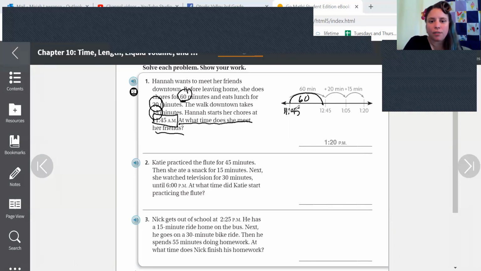So 11:45 plus 1 hour makes 12:45, right? Now, I'm going to X that off because I used it. Our next one is 20 minutes. What is 12:45 plus 20 minutes?